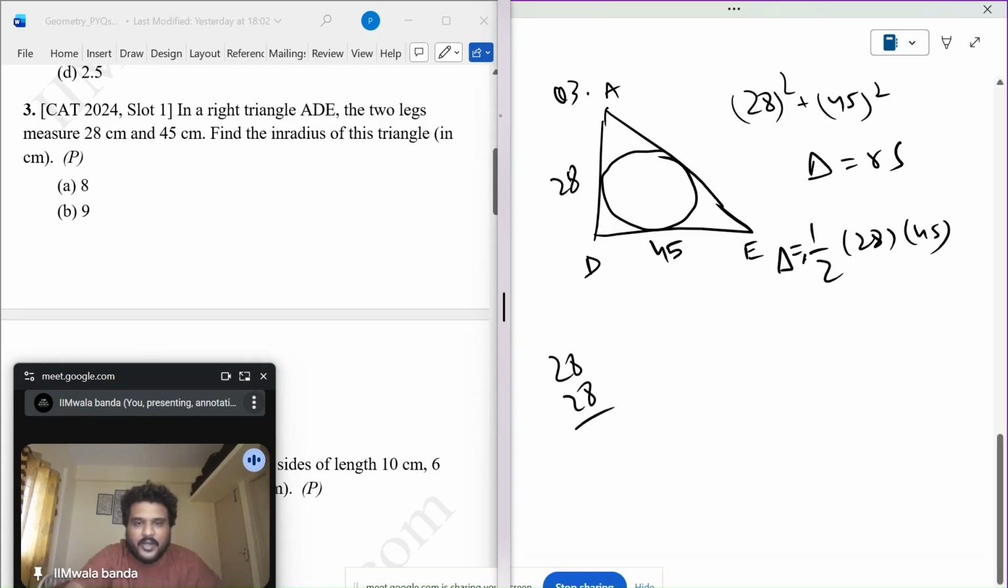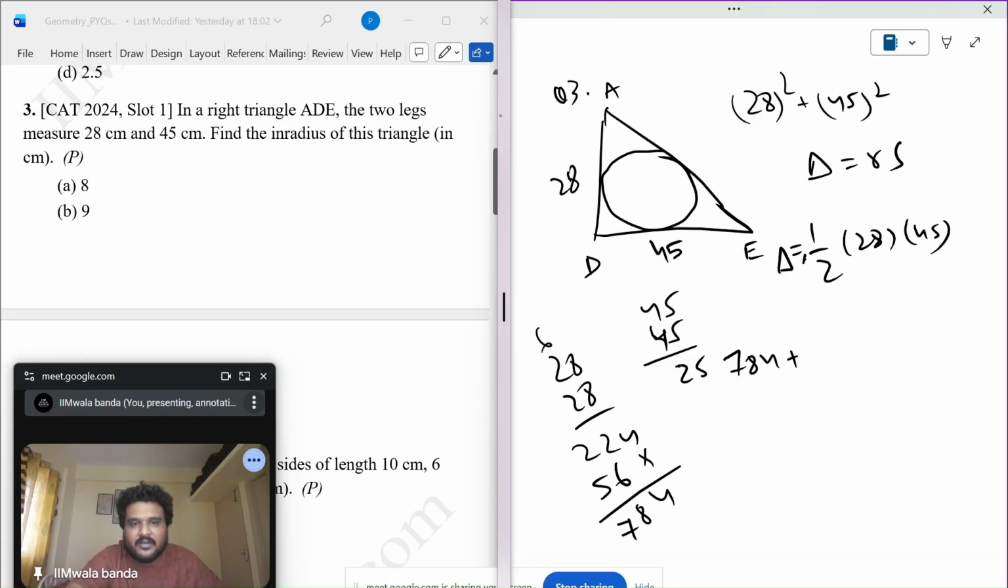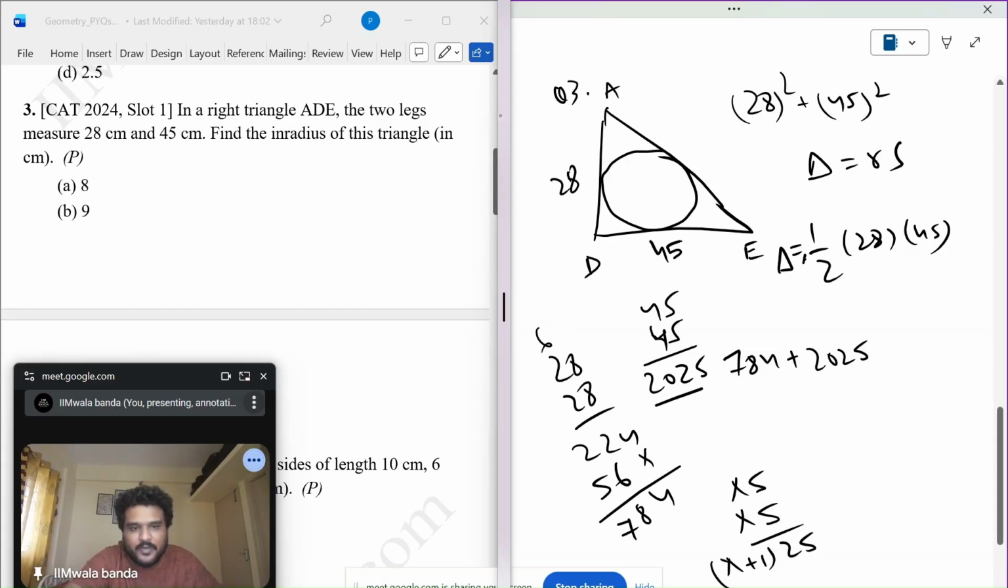Let's calculate. 28 square is 784. 45 square, I guess you know this trick: if you multiply a number ending in 5 with itself, x5 into x5, the answer always ends in 25 and the front part will be x into x plus 1. So for 45, 4 into 5 is 20, so 2025. This is one of the tricks, or you can just multiply normally, it doesn't matter.